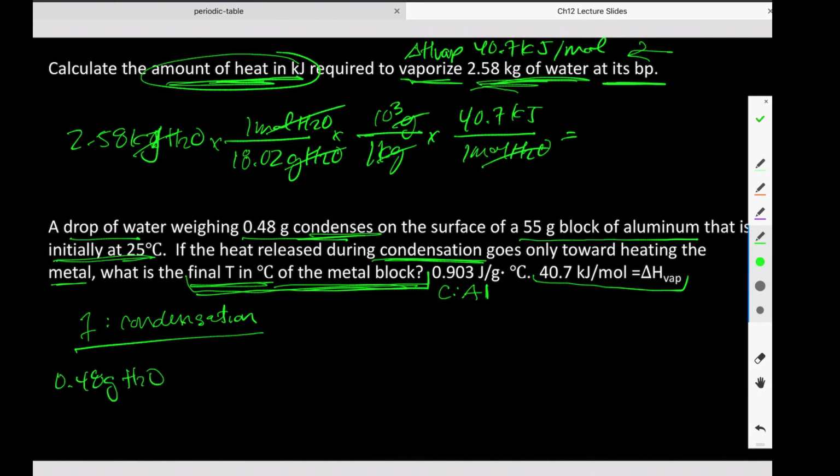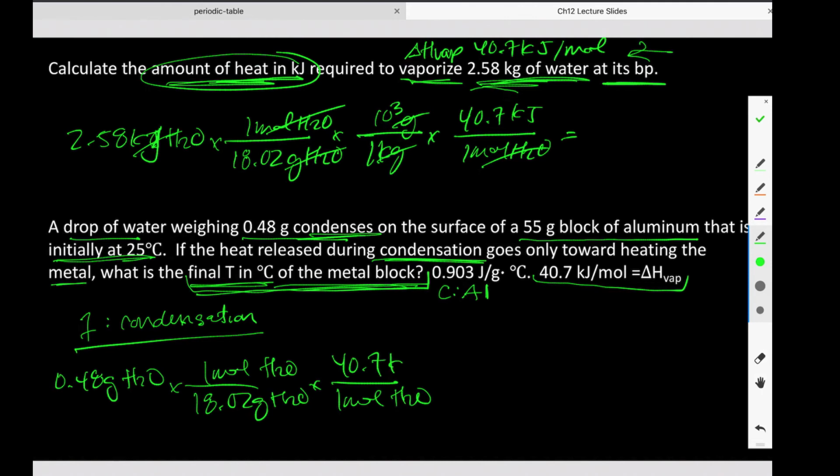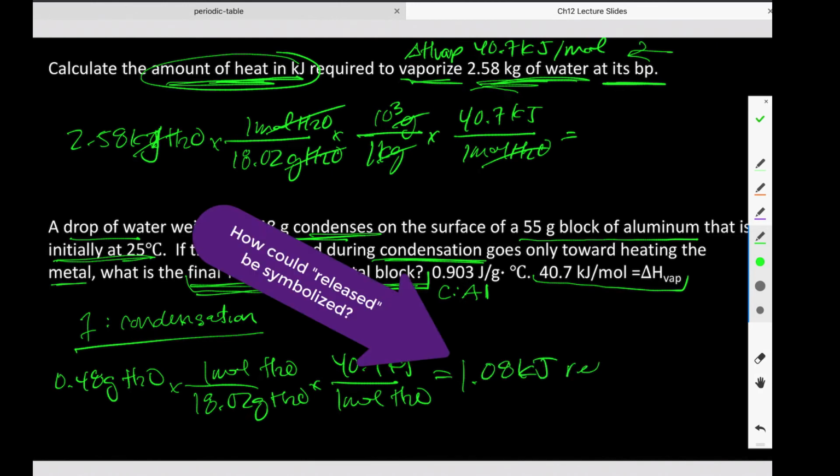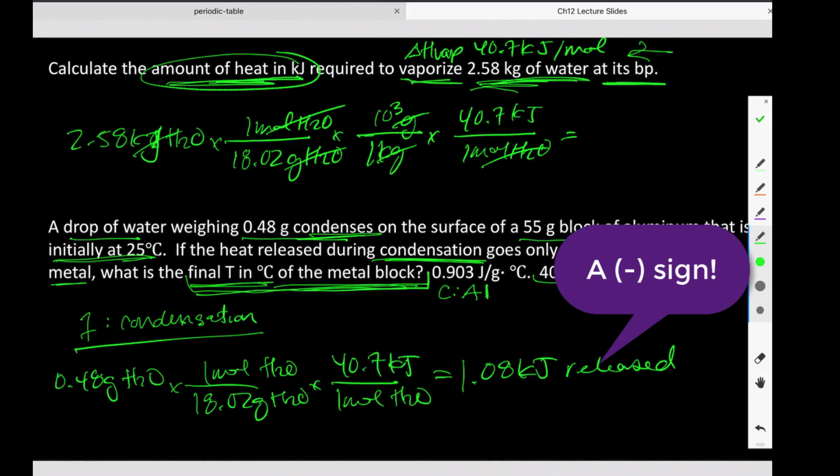So if we have 0.48 grams of water, and I know that there are 18.02 grams for every 1 mole of water, and I know that for every 1 mole of water, 40.7 kilojoules of energy are released, right? So this is what's going to give us the amount of heat released. 1.08 kilojoules of heat released. And where does all of that go? Right, that goes into the metal block.